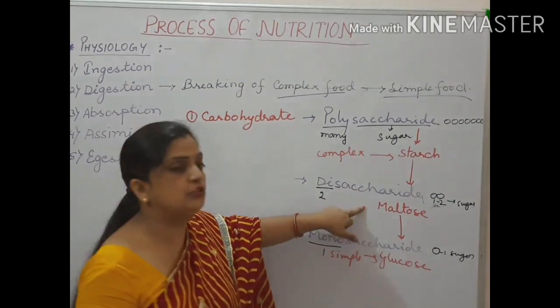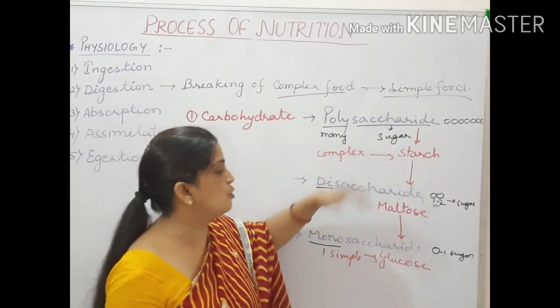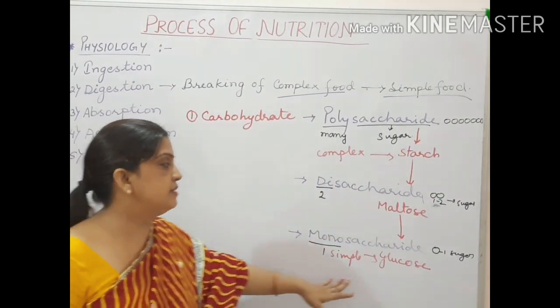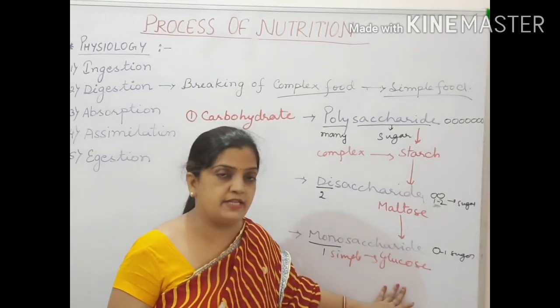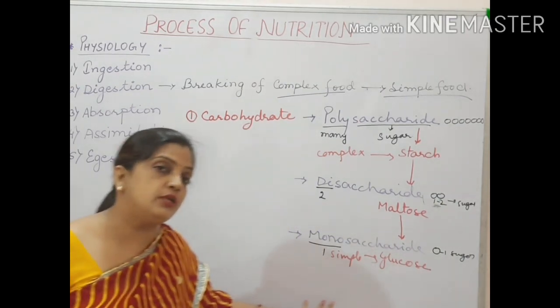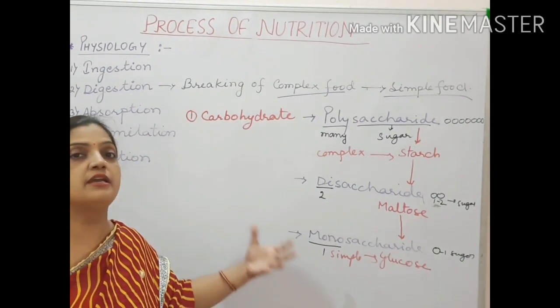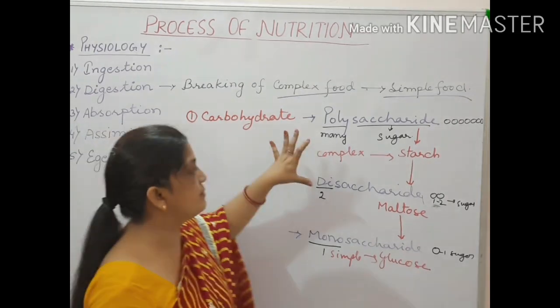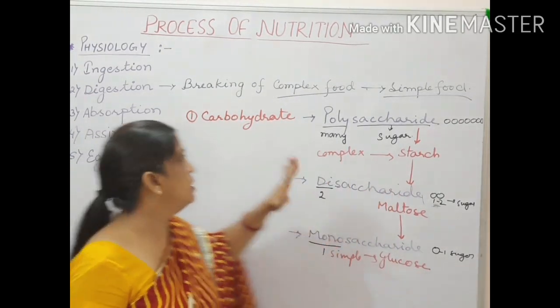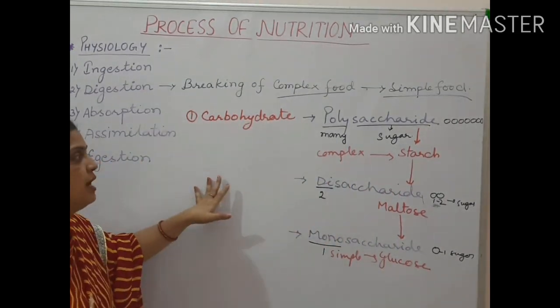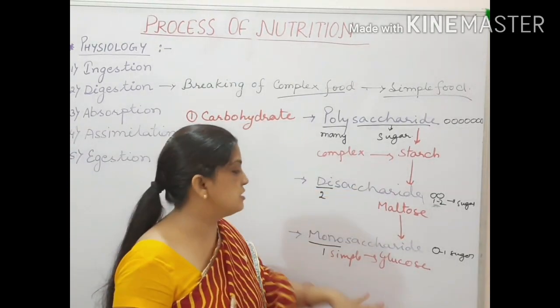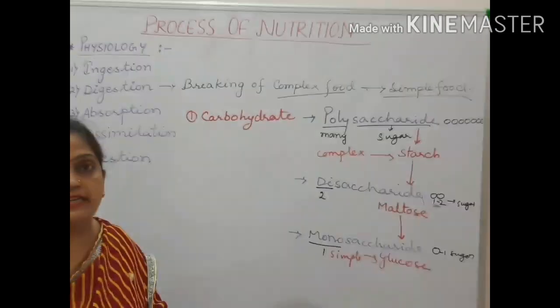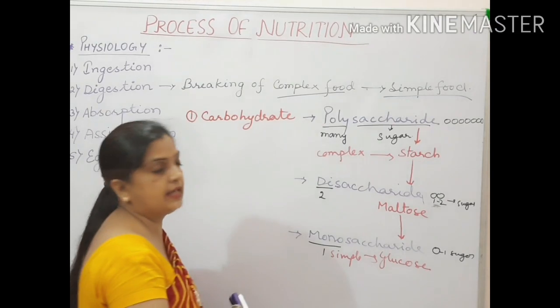In the mouth, maltose formation takes place. Starch is broken down into maltose. But in the stomach, glucose formation takes place. The simple component of food, that is glucose, is produced in the stomach. So this was your conversion of carbohydrate, starch into glucose, your polysaccharide into your monosaccharide.